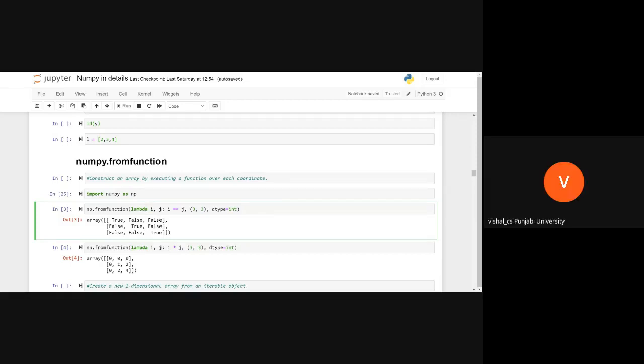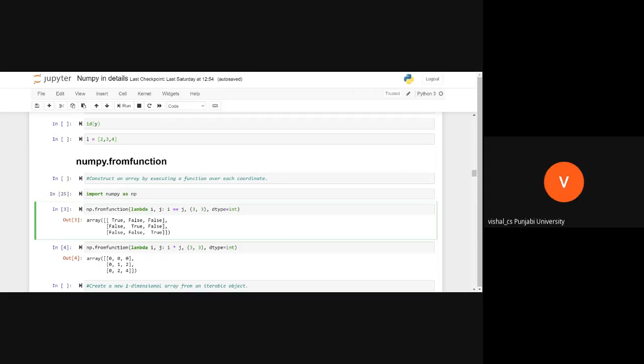Now, can you tell me what this function is doing? Sir, it is creating a 3 by 3 array, and it is checking that if i is equal to j, then it is printing true, otherwise it is printing false.